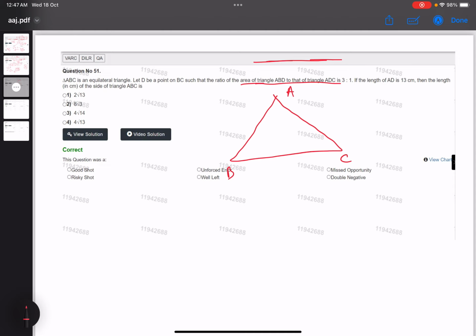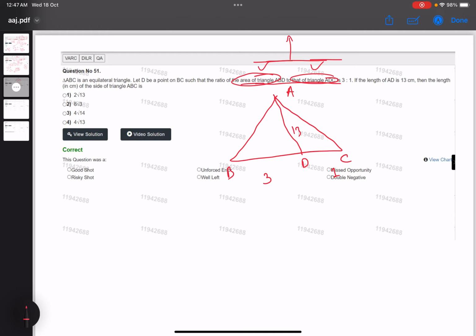So if you draw a perpendicular to this base, that will act as the height for this triangle as well as this triangle. So we can say that the area ratio will basically be the base ratio. These are points somewhere over here. This ratio will be 3:1. Now if the length of AD is 13, then find the length of the side of triangle ABC.